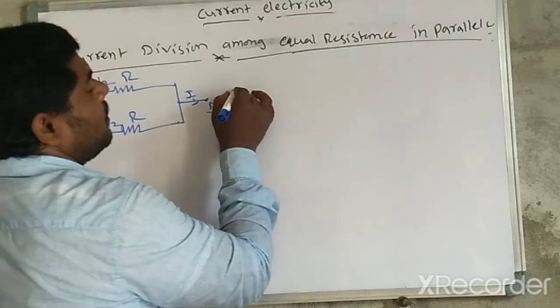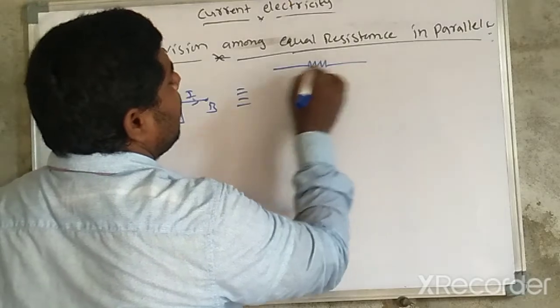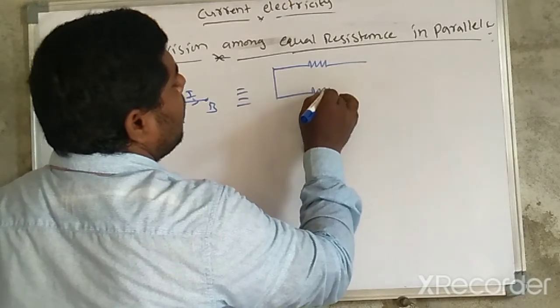Similarly, I am going to write here n number of identical or equal resistances like this.